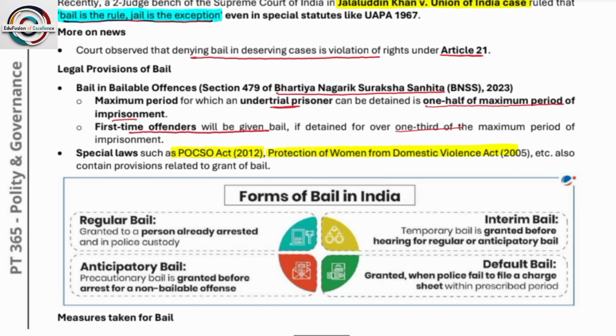Now see, the court observes that denying bail in deserving cases is a violation of rights under Article 21. So many times bail is not granted, due to various reasons. Now it is said that denying bail in deserving cases is wrong. Many cases are not so strong, or do not come under serious criminal cases. So in these cases bail can be granted, and denying bail is a violation of Article 21, right to life and personal liberty.